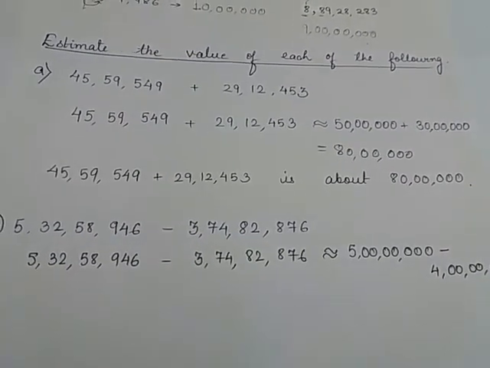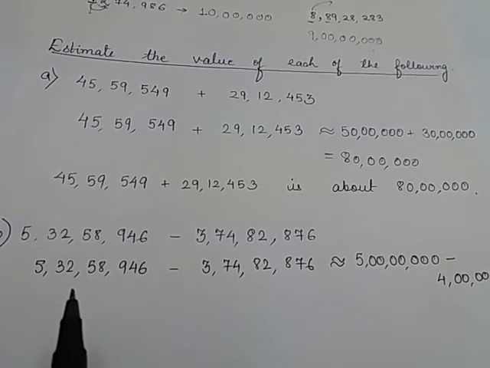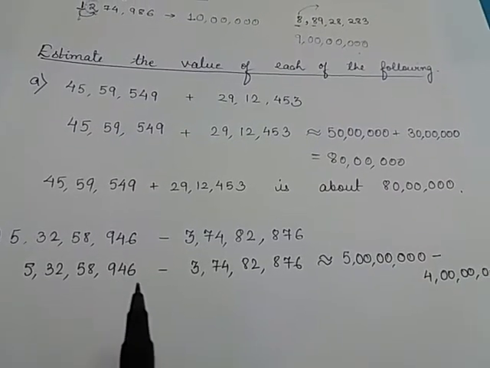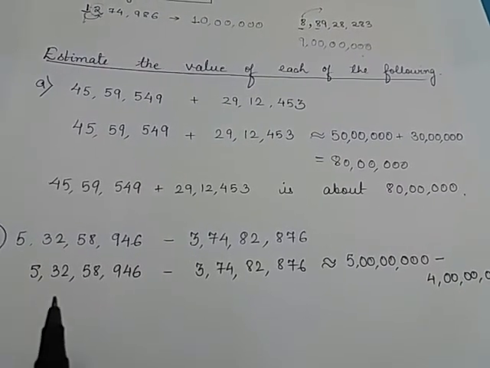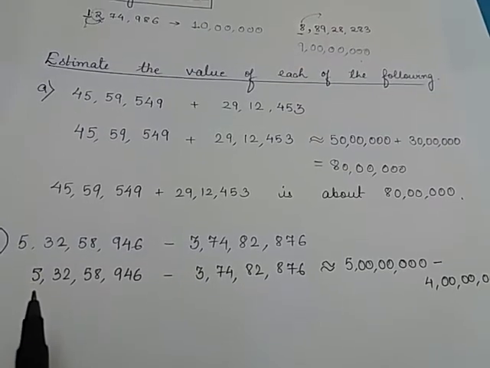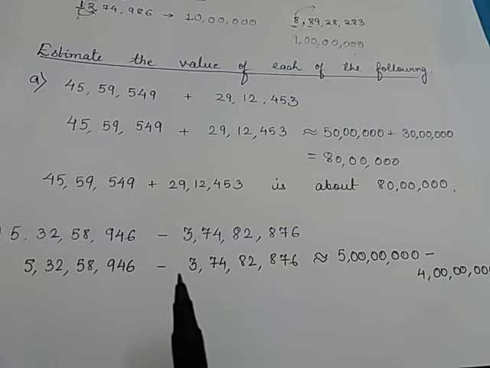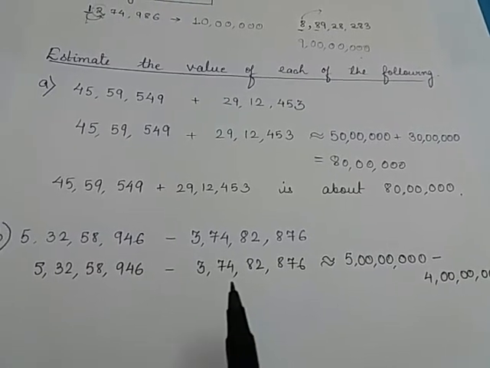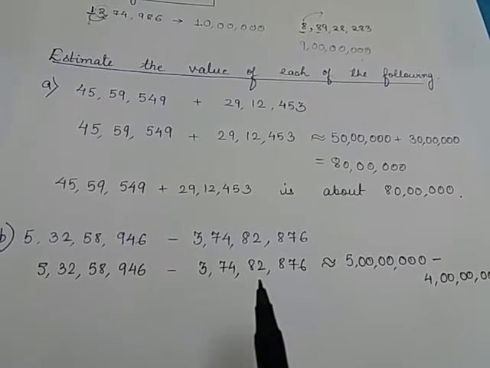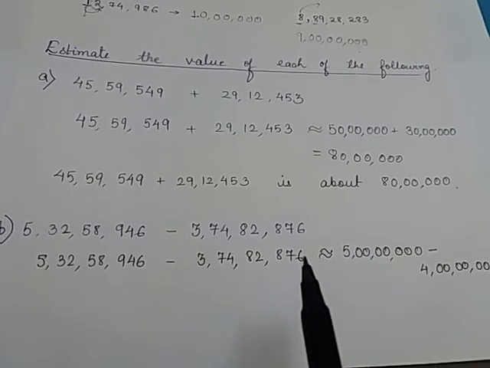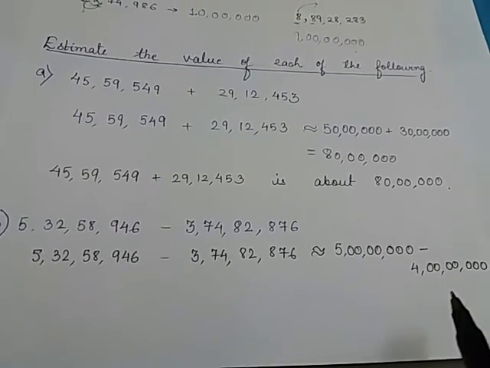So the round off of 5 crore 32 lakh 58,946 to its highest place value, that is crore, will be 5 crore only, and the round off of 3 crore 74 lakh 82,876 will be 4 crore.